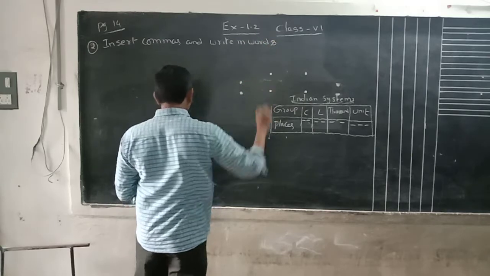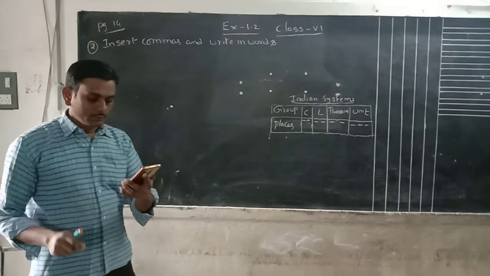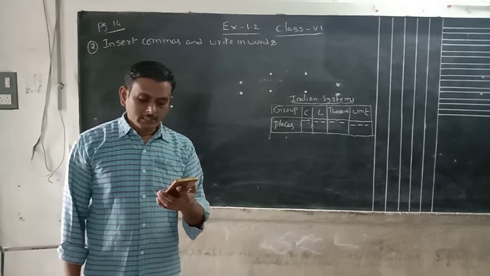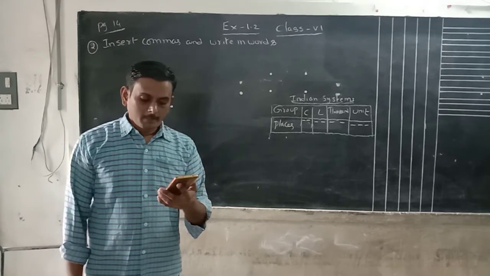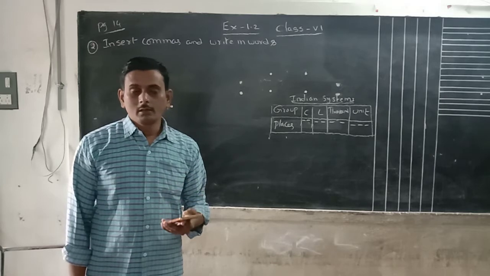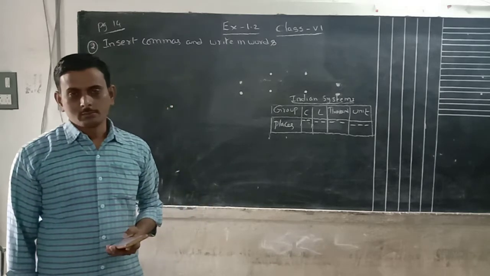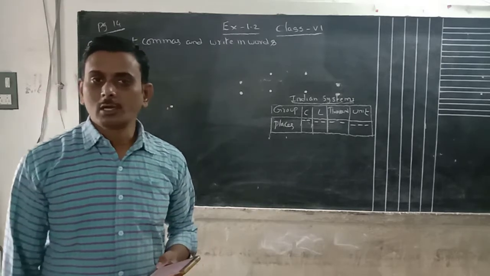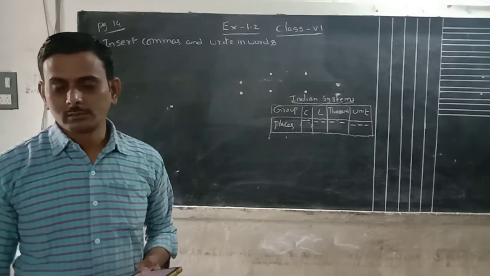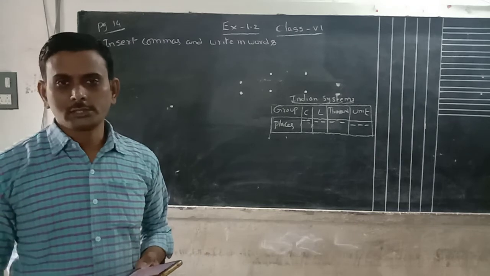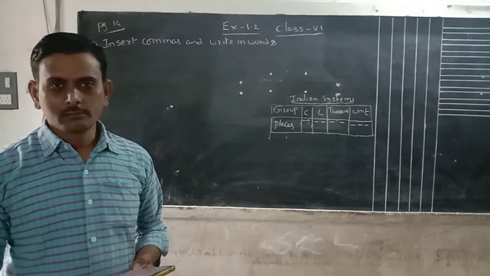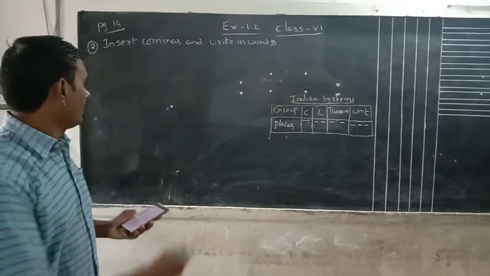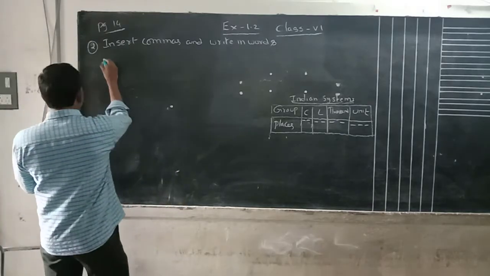Okay, there is a long question given to you. Insert commas in the correct position to separate periods, and write the following numbers in words according to the Indian system. Already you know the Indian system. The Indian system is nothing but the Hindu-Arabic system, or they will ask for the Hindu system also. Hindu-Arabic system, Indian system, Hindu system: all three are the same. Now we can take the first question.